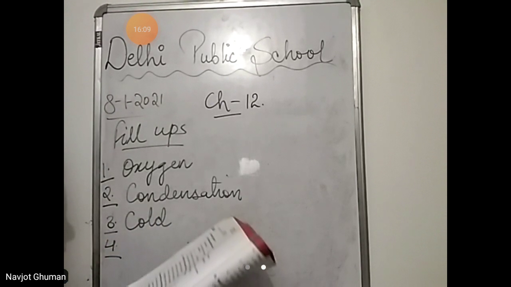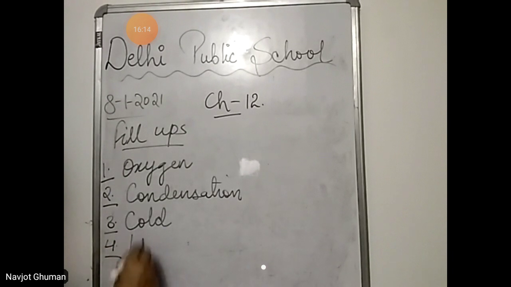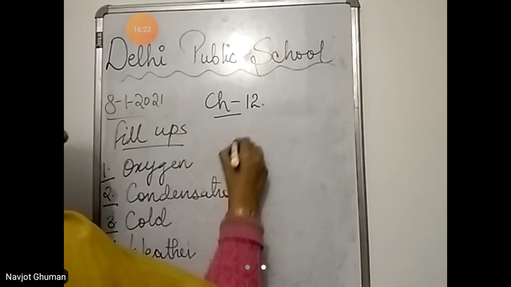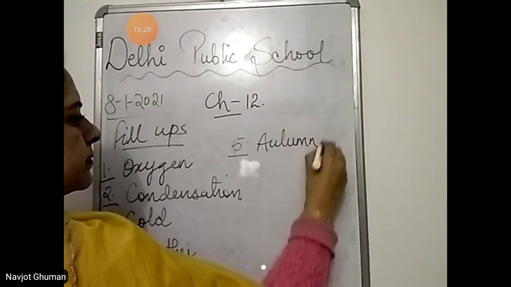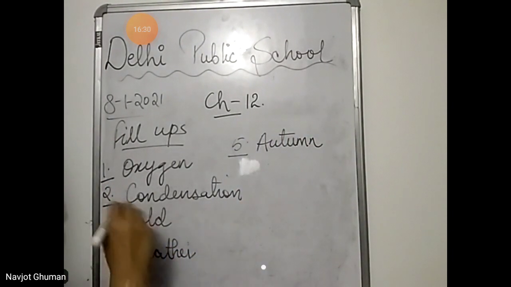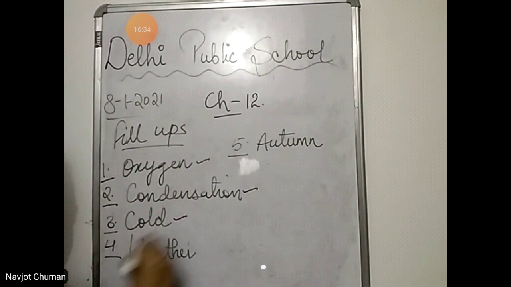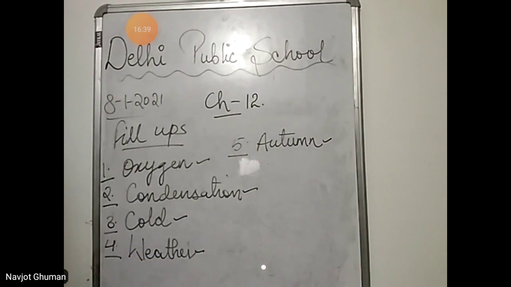Number 4. The condition of air around us is known as weather. Number 5. Many trees shed their leaves in the dash season. Trees, they shed their leaves in the autumn season. First answer, oxygen. Second, condensation. Third, cold. Fourth, weather. And fifth one is autumn. These were fill in the blanks.